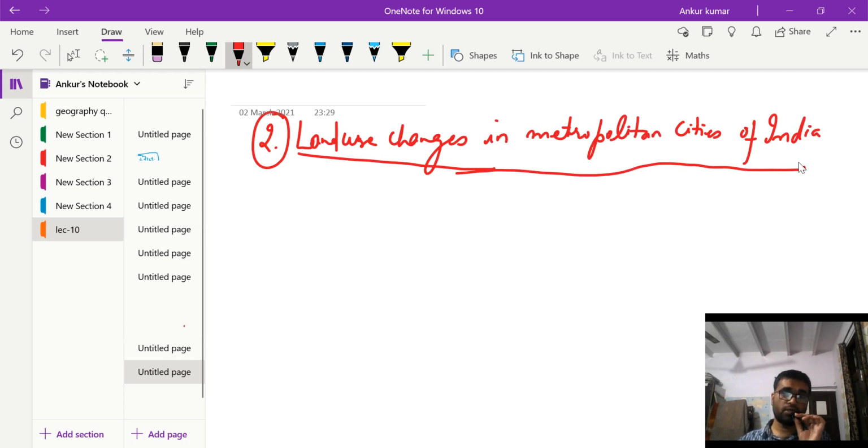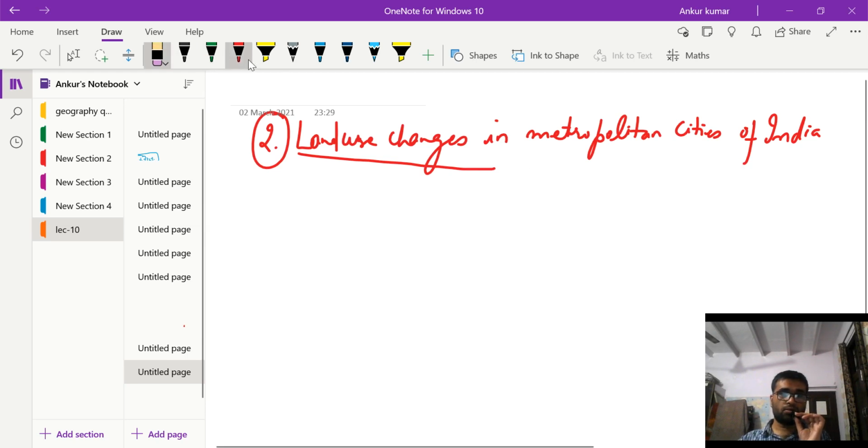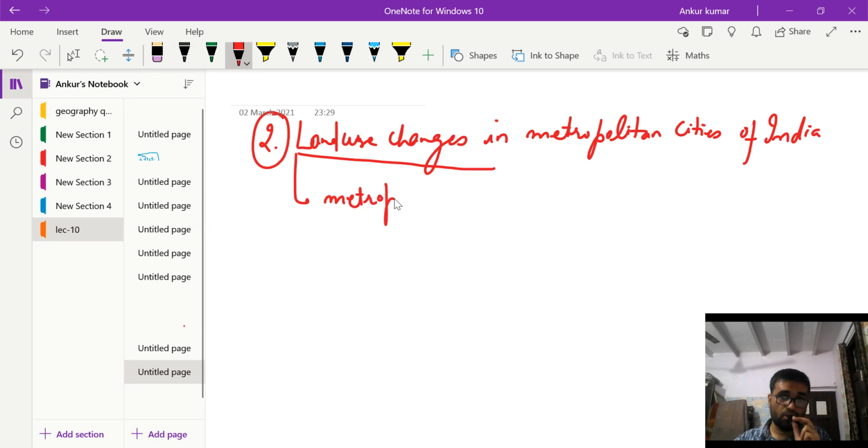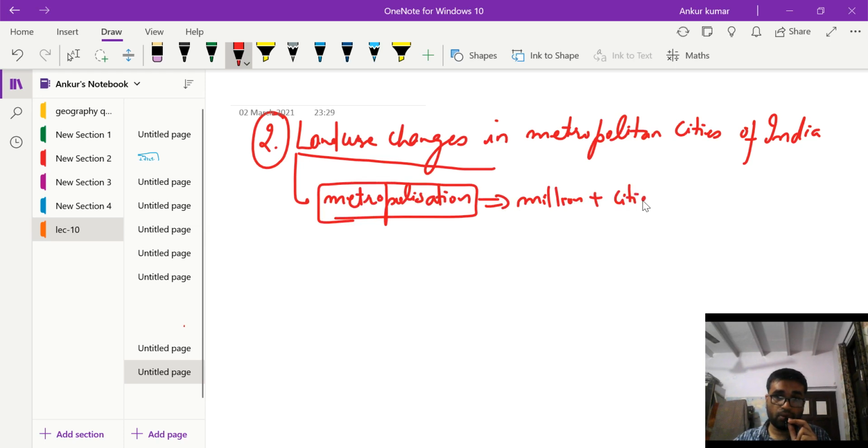Okay, so we will discuss the land use changes in the metropolitan cities of India. First of all, as I said, urban areas of India have witnessed top-heavy urbanization. India is witnessing very strong metropolization. That means the million-plus cities are expanding at a very fast rate.